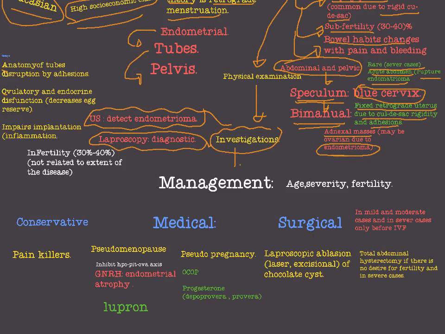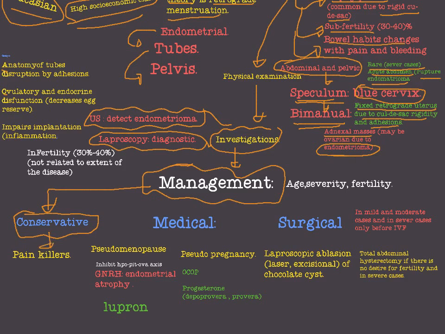How to manage endometriosis? What are the lines of management of endometriosis? First of all, we will start with conservative management. In mild cases with no symptoms, we will move to conservative management with painkillers, only painkillers, okay. Then medical treatment.